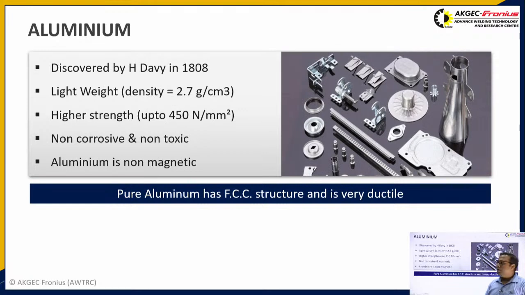Being non-corrosive in nature, aluminium can be used in a variety of applications, and its toxicity is very negligible, so its popularity is very vast throughout the entire region. Apart from that, aluminium is also non-magnetic. We can see that pure aluminium has an FCC structure and it is very ductile.